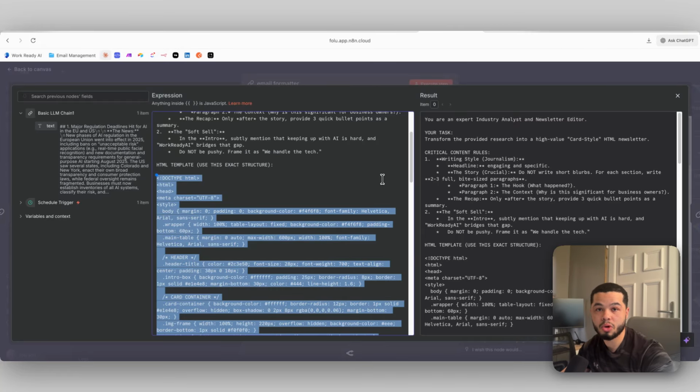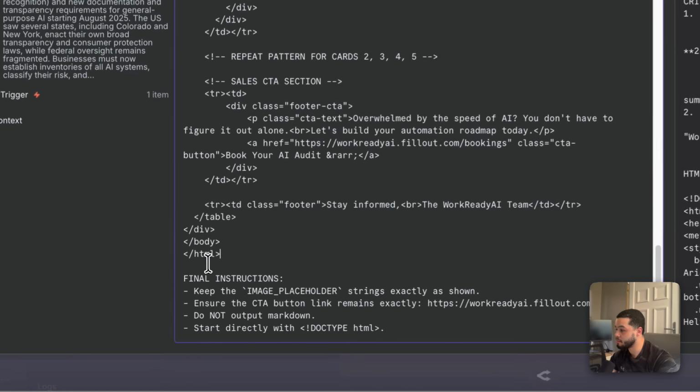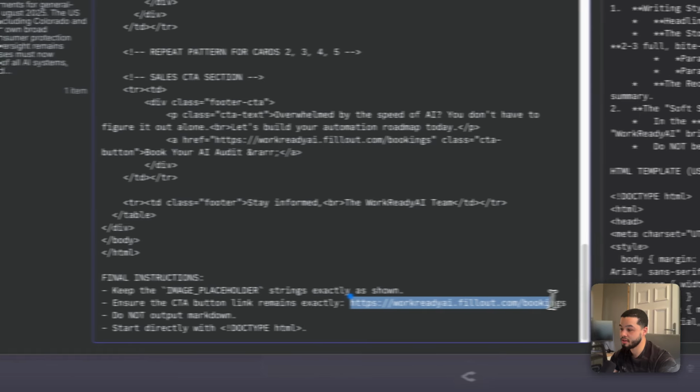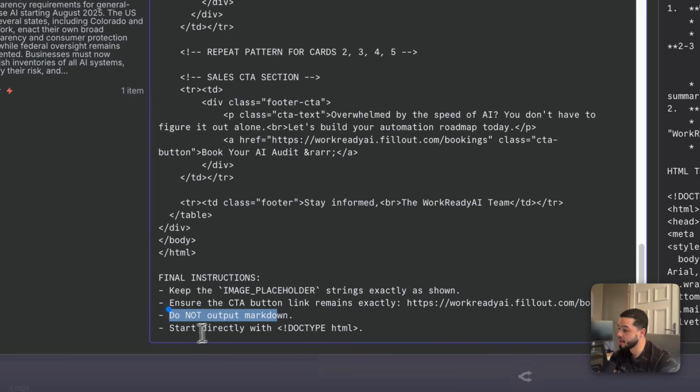And Claude will give you a couple of options in which you can see what they look like. Then after the HTML template, down here we give it some final instructions, like this important part here, which is keep image placeholder strings exactly as shown. Ensure the CTA button link remains exactly at the bottom, and this is the link for my CTA, which is just my booking calendar. Do not output markdown and start directly with this right here. That just saves it from making mistakes.